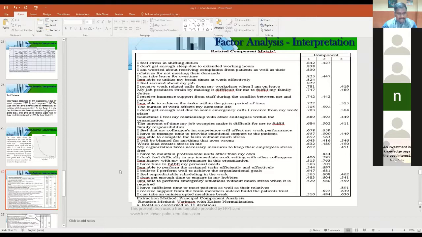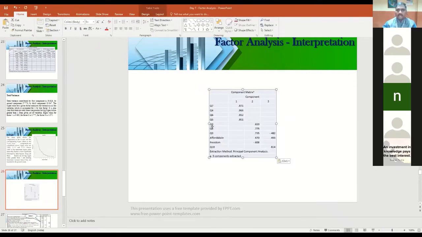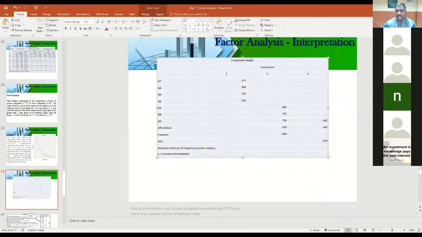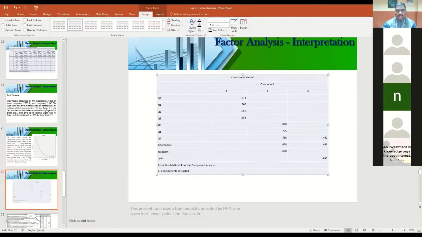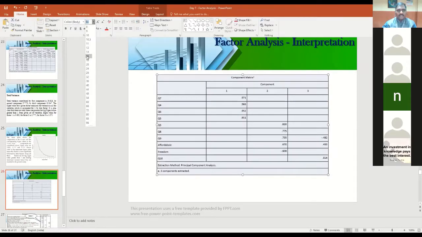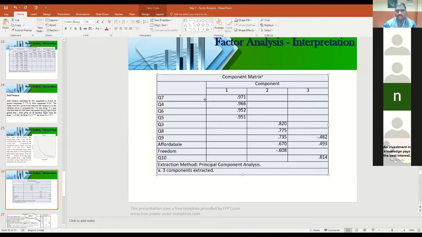I will copy that and put it on the board, and I'll tell you how to write the interpretation. This is one table. Now I have just copied it here. This is a component matrix. Why I'm telling this about the component matrix: I already told you sometimes there are some variables, you will get this 0.97 in factor 1 and another value in factor 3 also.